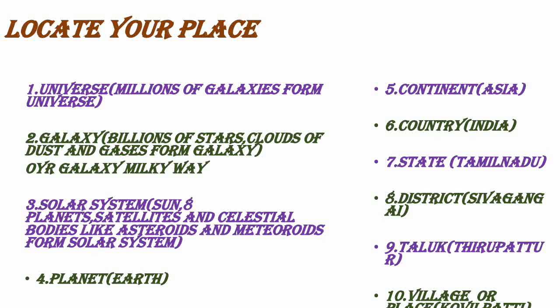What does galaxy mean, and which galaxy are we living in? Galaxy means billions of stars, clouds of dust and gases that form a galaxy. Which is our galaxy? Milky Way. And what does universe mean? Millions of galaxies form the universe.